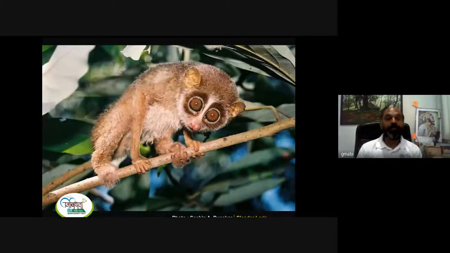This is called Malabar slender loris. In the local Kannada language, it is called Kadu Papa. Kadu means forest and Papa means child, or it is also known as Lajavanti in Marathi. It is a nocturnal primate, an endemic primate, which resides in the high canopy in the moist deciduous and semi-evergreen kind of forest. So this is again a heritage animal of India.